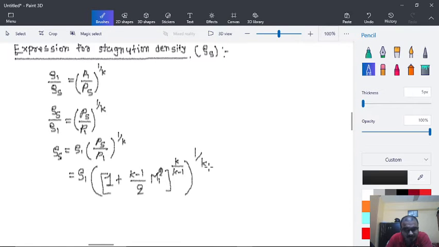Here this 1 upon k will get eliminated with the numerator k.